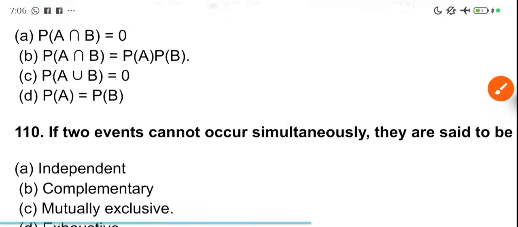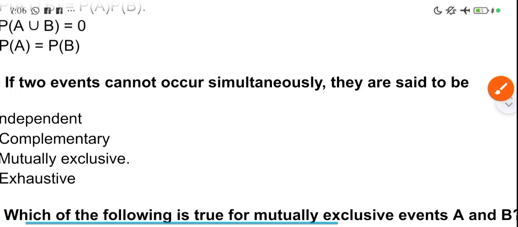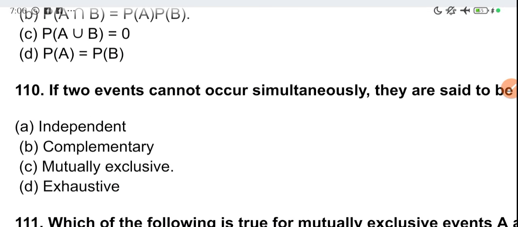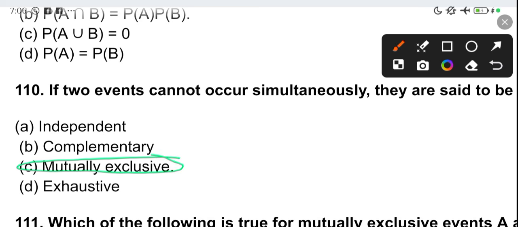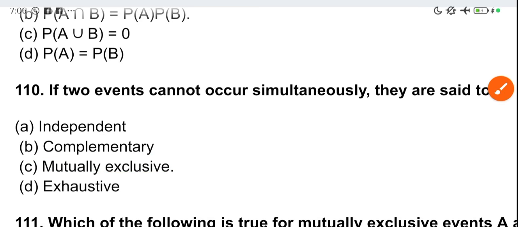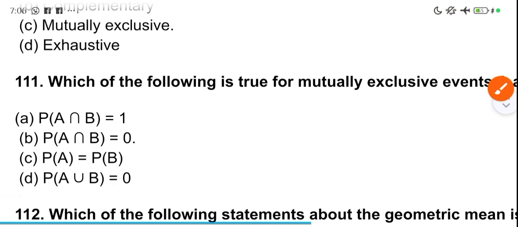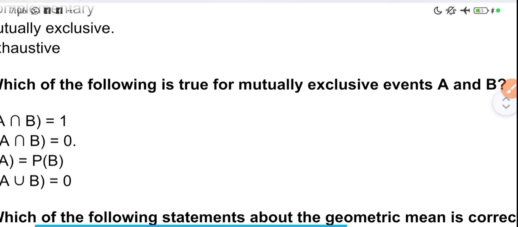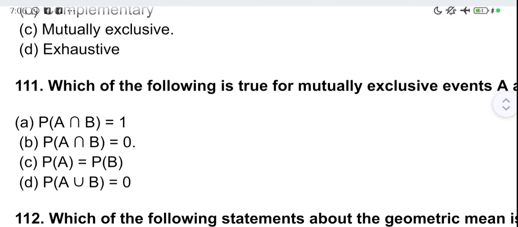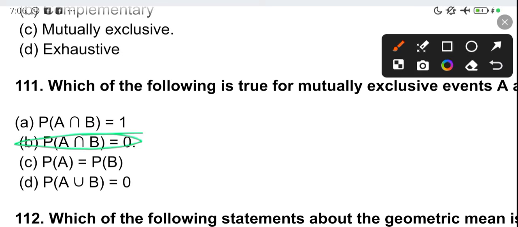Okay, just study everything. If two events cannot occur simultaneously, they are said to be mutually exclusive. So one must occur first before the other one. They cannot occur at the same time. Which of the following is true for mutually exclusive events? I've done this before, just a paraphrasing of the question.